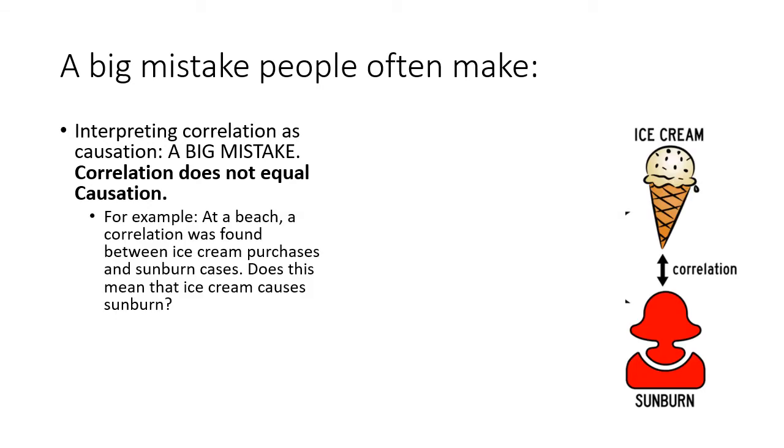Imagine that at a beach, someone did a study and found a correlation between ice cream purchases and sunburn cases, meaning that as ice cream purchases went up, sunburn cases also went up. Could we conclude then that ice cream causes sunburn? And we might think that's pretty ridiculous. Of course, ice cream doesn't cause sunburn, but there is a relationship. And so what could explain the relationship?